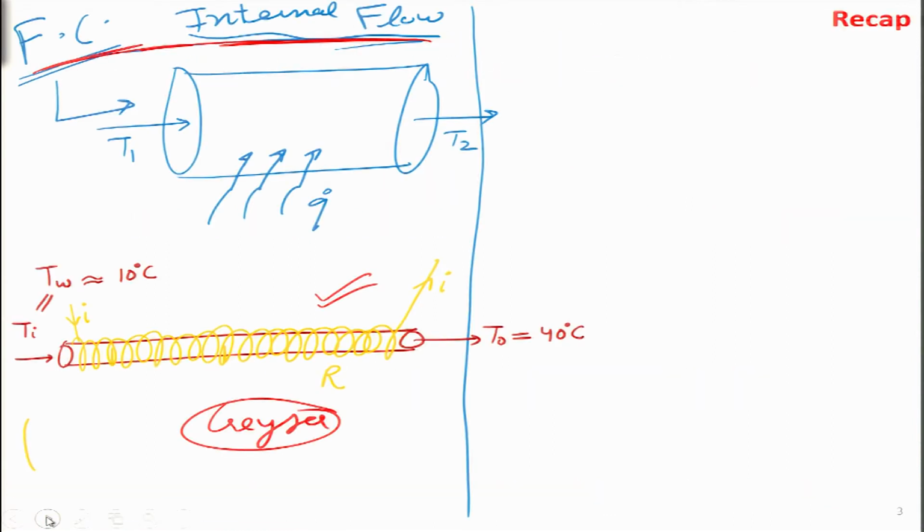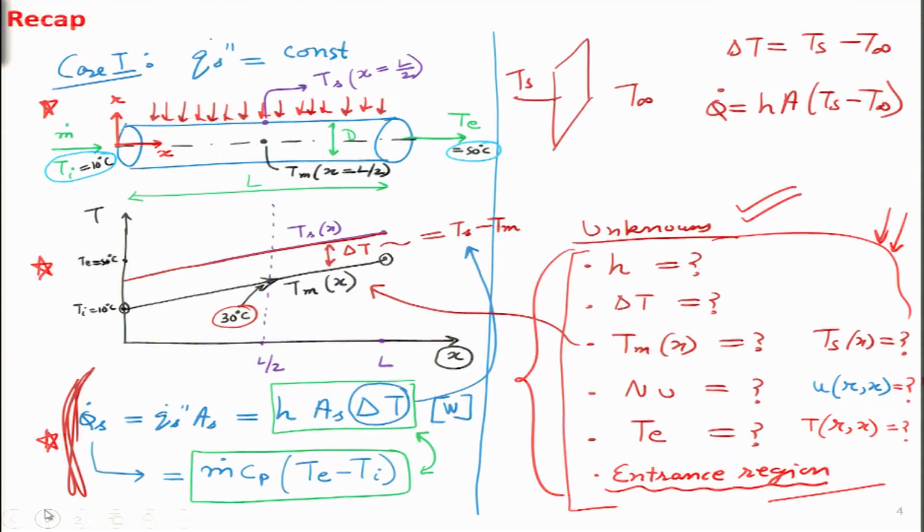So in the last lecture we had started this topic of forced convection in internal flows, and we looked at some simple cases that we may face in our daily life where we want to heat a fluid, let us say from 10 degrees to 40 degrees or to 50 degrees. For that we usually use a geyser, which apparently is something very simple. So we just wrap an electrical coil around a tube, and if we are giving some heat input to this particular tube, then the temperature inside the tube is going to rise, like we have shown in case 1 over here.